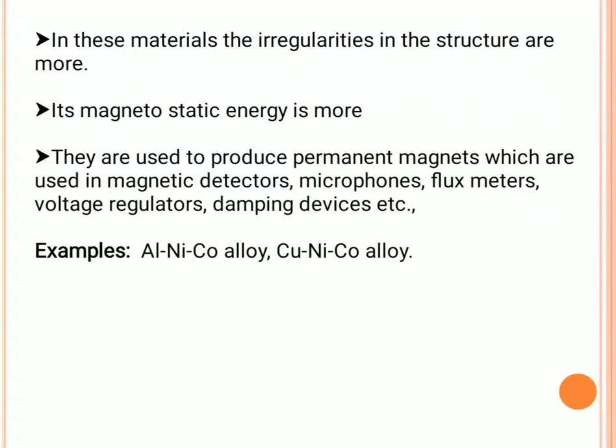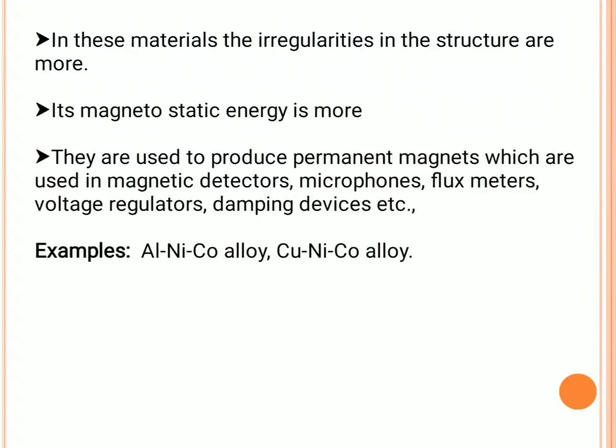These materials are used to produce permanent magnets used in magnetic detectors, microphones, flux meters, voltage regulators, damping devices, etc. Examples: aluminum, nickel, cobalt alloys, copper, nickel, cobalt alloys.